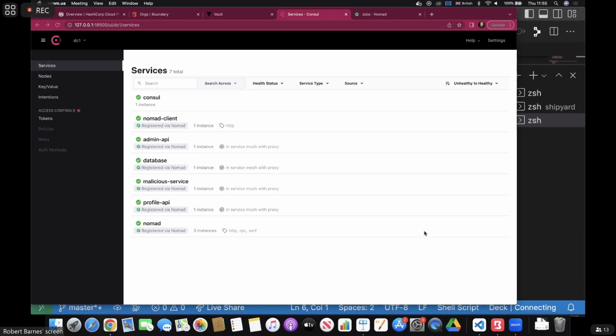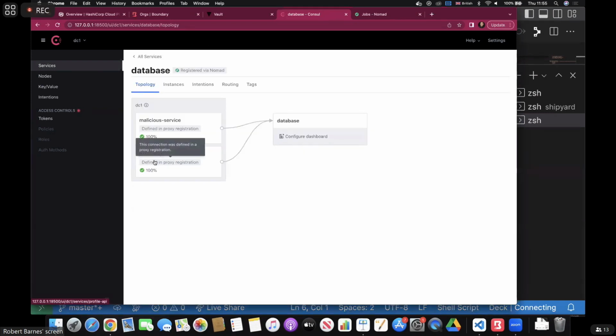So if we take a look at our database, if I click on, let's move that way. If I click on database, here you can see the network topology of database, right? So we said that the profile API is the only thing that should be talking to the database. But here's the thing, we have this rogue service called malicious service, which is able to access the database as well from a communications point of view. So that's problematic, right?